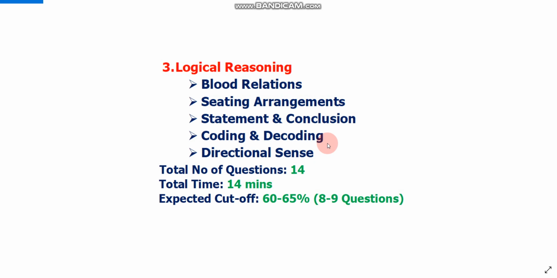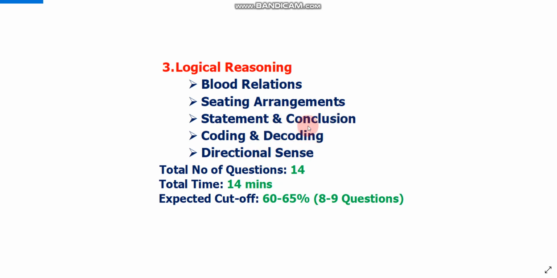The next section will be logical reasoning. In logical reasoning, there will be a total of 14 questions, and you have to solve them in 14 minutes. The expected cutoff is again 60 to 65%. It means you have to solve 8 or 9 questions correctly out of 14. Again, these are the do or die topics. You must prepare these 5 topics: blood relations, sitting arrangements, statements and conclusion, coding-decoding, and directional sense.